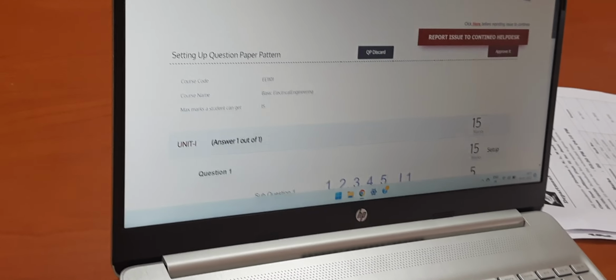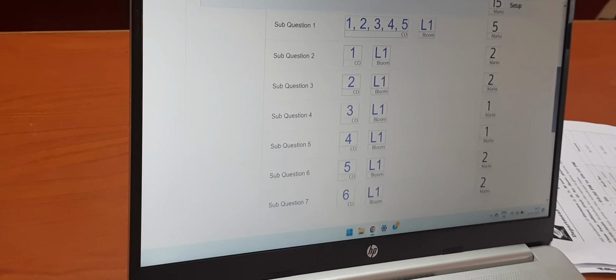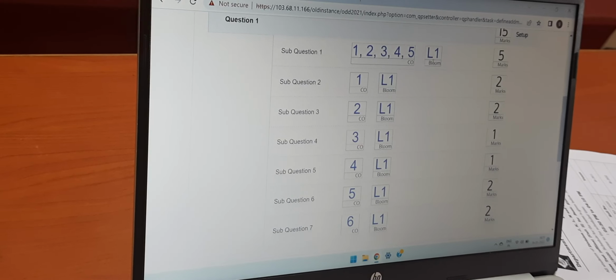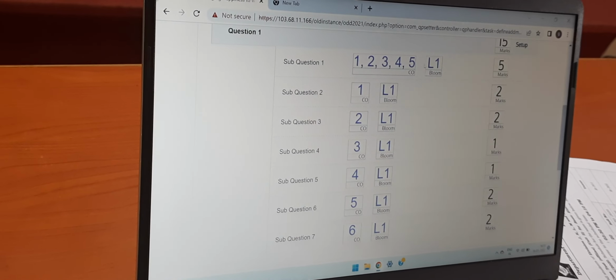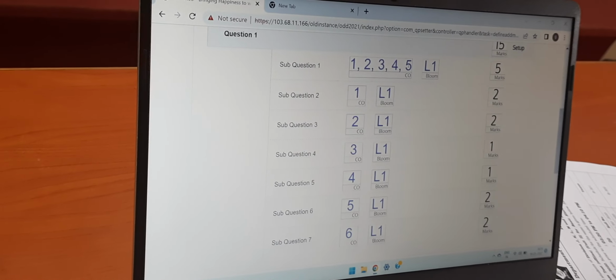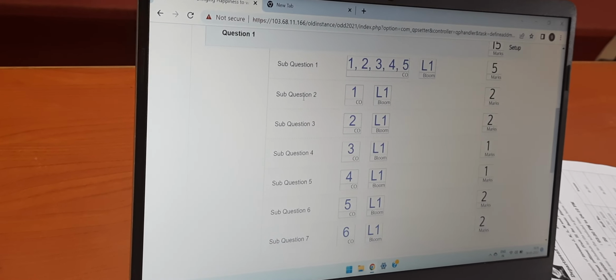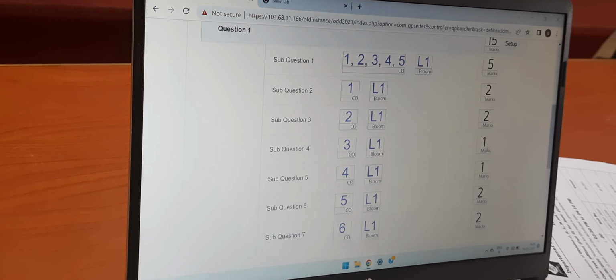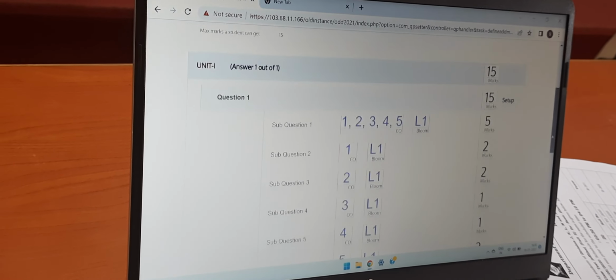Here you can see your marks distribution. Sub question 1 has 5 marks with Bloom's level 1, which has all CO mapped, CO 1 to 5. CO 6 is not visible but it is already there. Sub question 2 is of 2 marks, sub question 3 is of 2 marks, sub question 4 is of 1 mark. Likewise, total 15 marks are set.